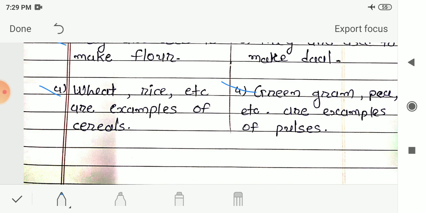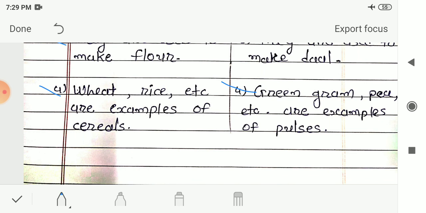So from that we had seen what is the major use of these cereals and pulses. Cereals are used to make the flours, and in pulses we can get the two equal halves, so they are used to make the dal. So these are the major uses for these cereals and pulses.